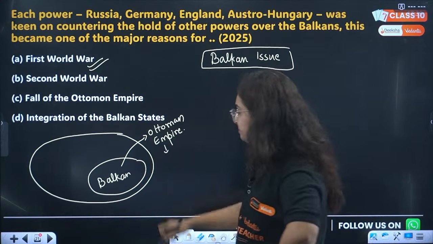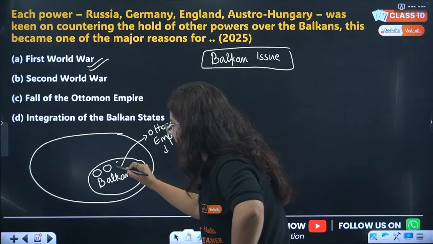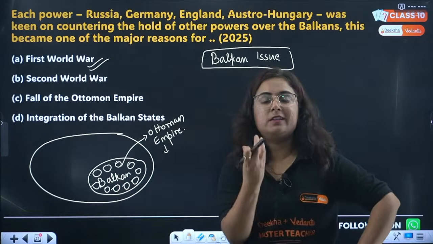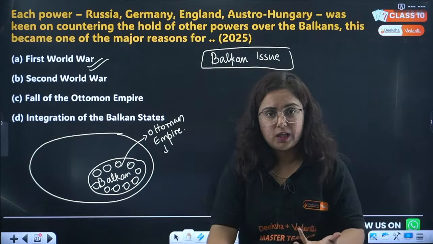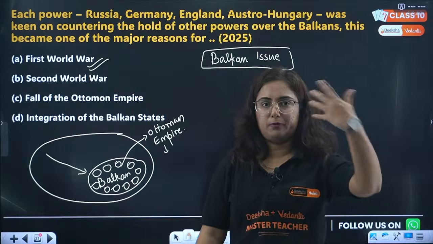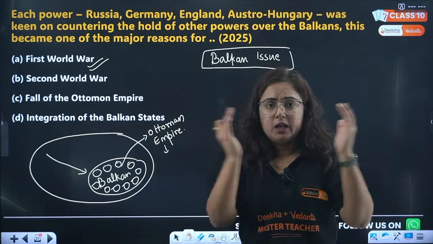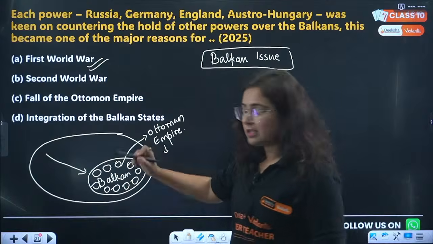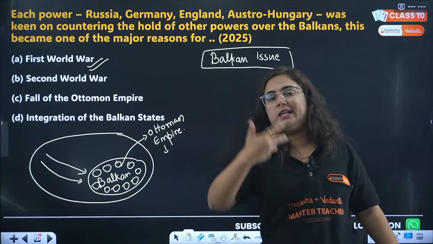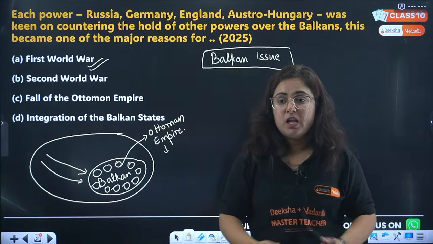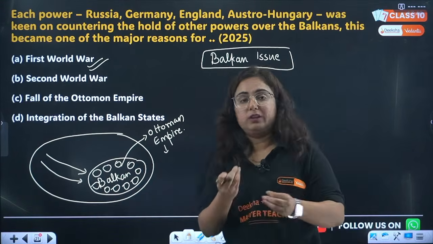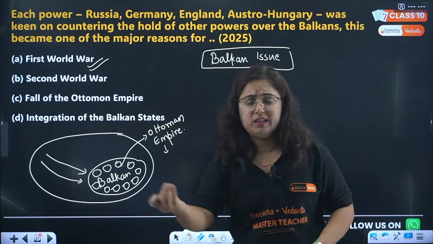Now what happened? In this Balkan region, there were different people living with different ethnicity. They have different languages, different cultures. From here, the feeling of nationalism came. France became France. Germany was getting united. Italy was getting united. So some feeling of nationalism was coming. And now these people also wanted their independent territory and wanted to be known as a nation. So these particular territories were fighting with each other because they wanted more territory at the expense of others.